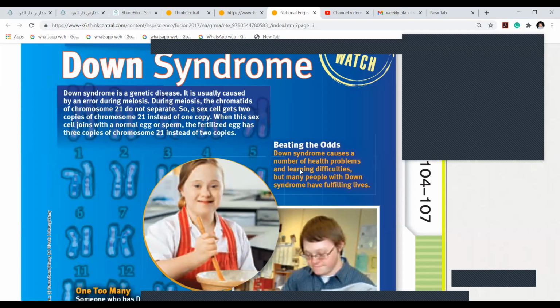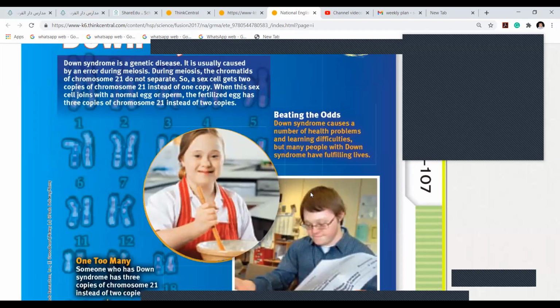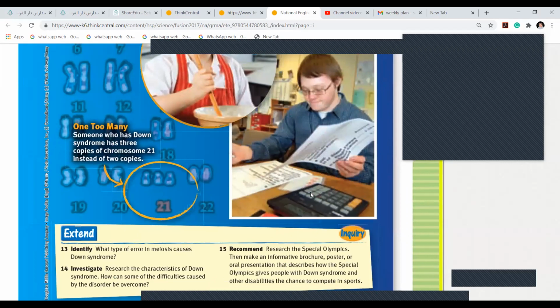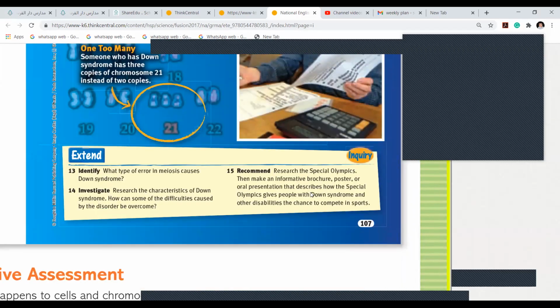Okay, so some people, listen to me. Listen to me. Down syndrome causes a number of health problems and learning difficulties. They don't learn fast. Okay, but some of them have fulfilling lives. Like if the parent is taking extra care, maybe they don't have that much learning difficulty. All right, we will see a video now.